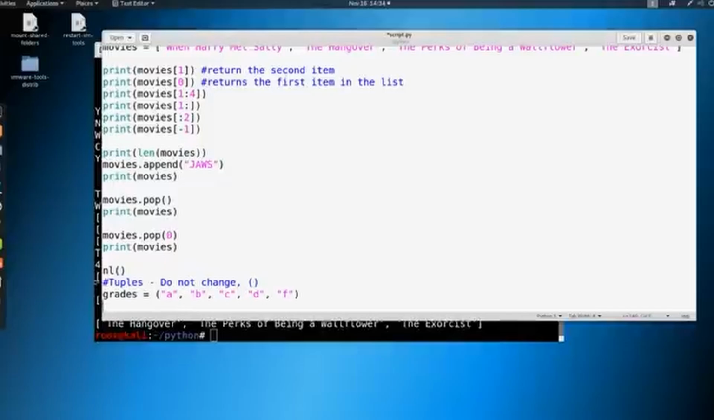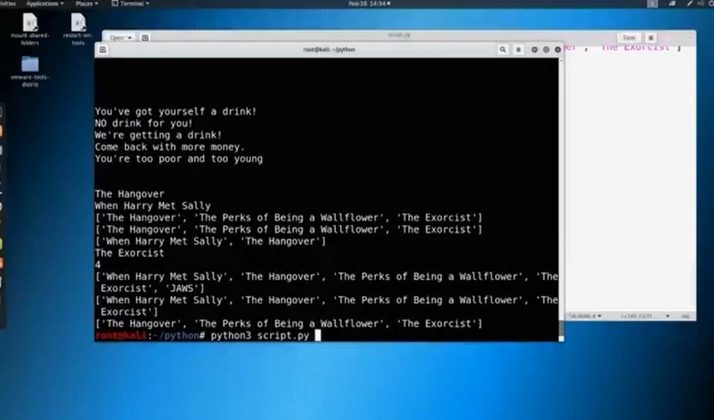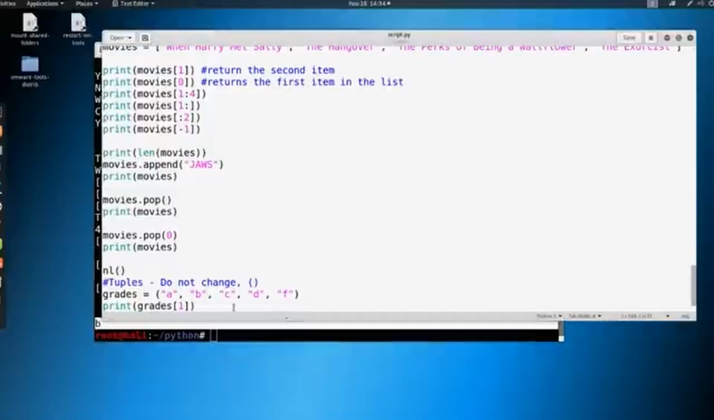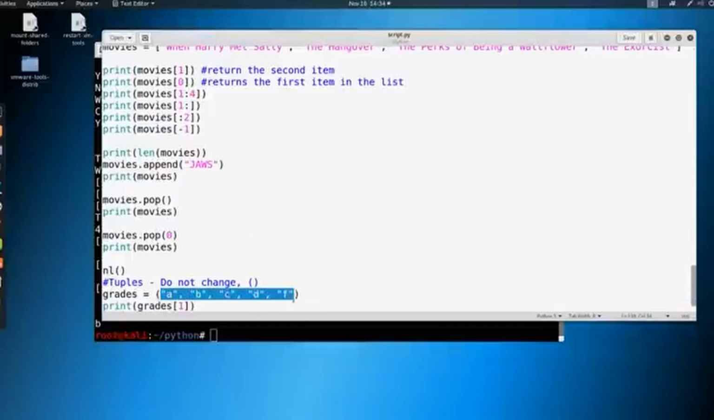So we can go ahead and print out our grades. Let's print out a B. And that will work. And you can see now we printed a B. So we have similar features or abilities that we did here, but we cannot change it in any way. So once we have this defined and set, that's it for us.